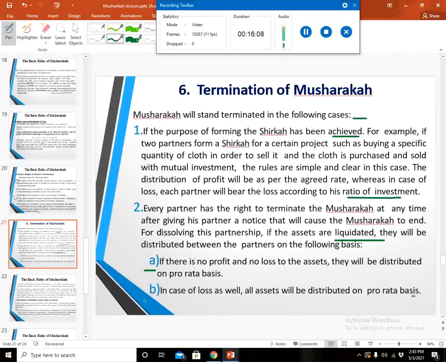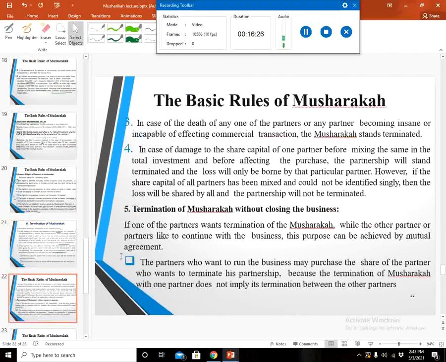In case of loss as well, all assets will be distributed on a pro rata basis, right? If there is a loss, it means that everyone will bear the loss according to the proportion of his capital investment, and after compensation of the loss, the capital will be returned to the partners.